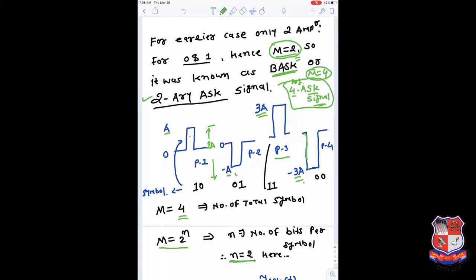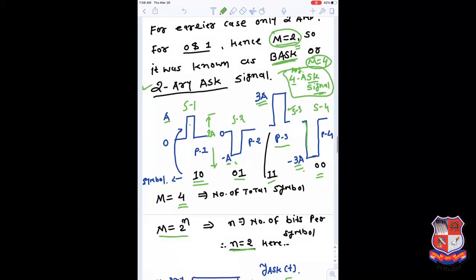If we make a group of 2 bits, for 1 0 we use this symbol, known as the S1 symbol. If we define this one as the S2 symbol, we can define it by 0 1. For 1 1 we define the third symbol, and for the fourth symbol we define the bit combination as 0 0. So with these combinations, one symbol represents 2 bits.